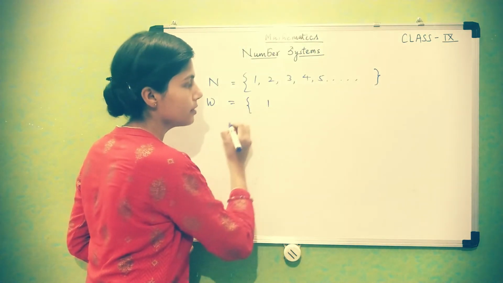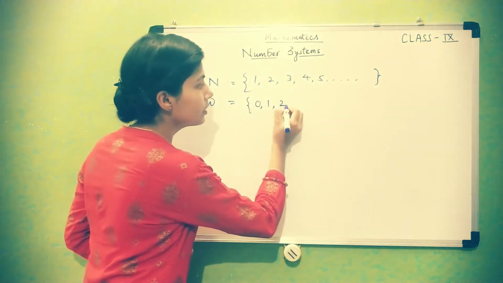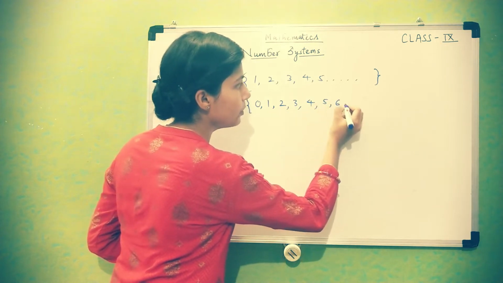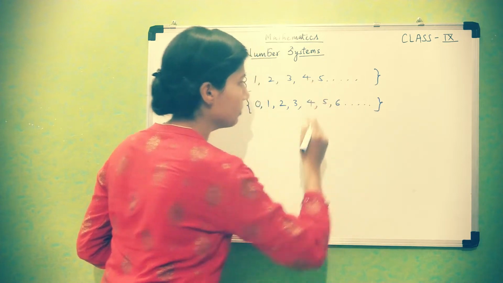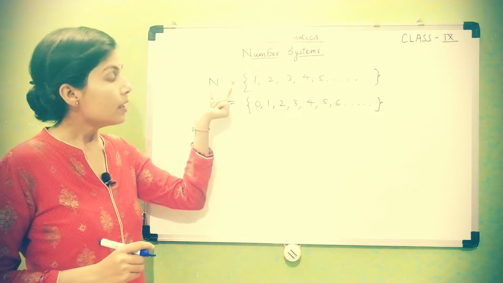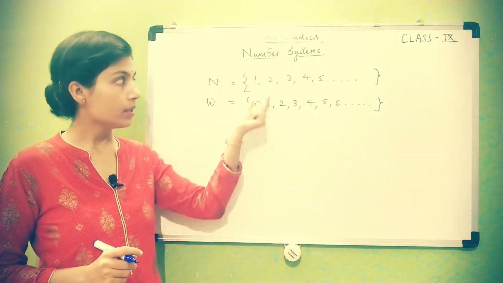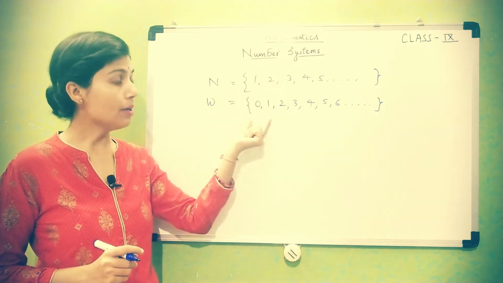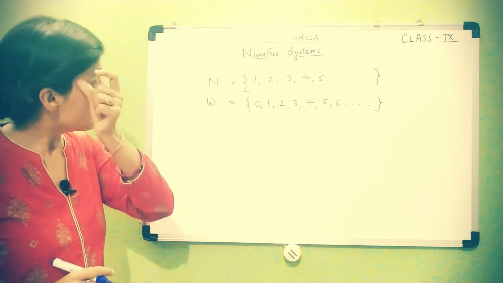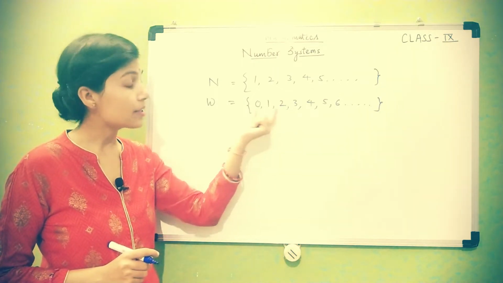When natural numbers including 0 are put together, then that collection becomes whole numbers. So one thing is clear here: if we put 0 with the natural numbers, meaning including 0, the set of natural numbers is called whole numbers. As you can look here, natural numbers are coming in the collection of whole numbers.